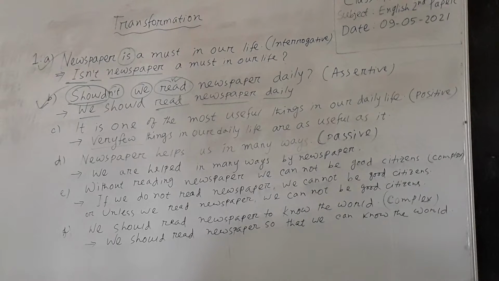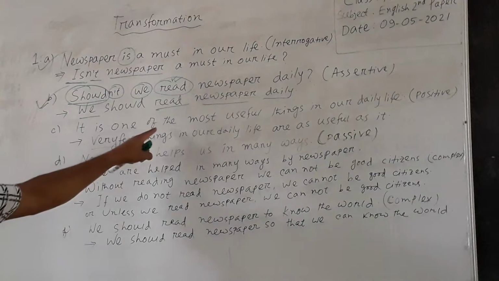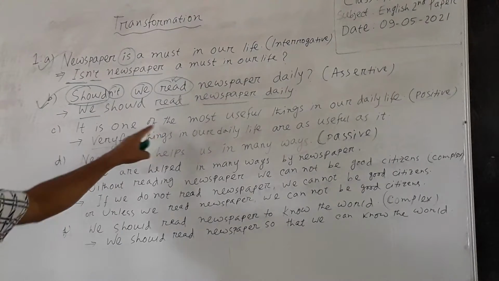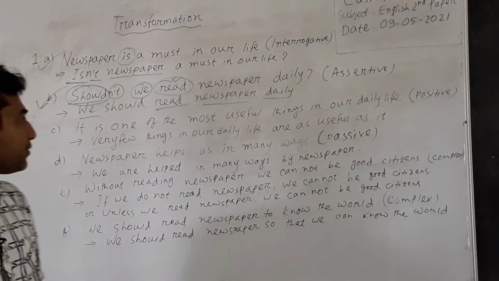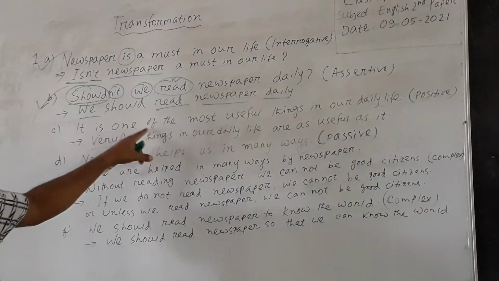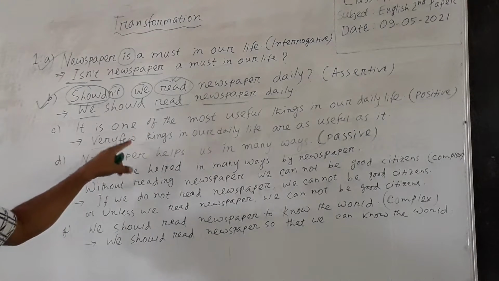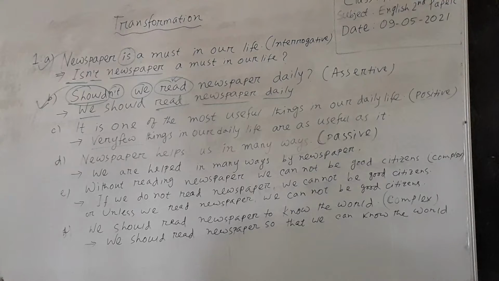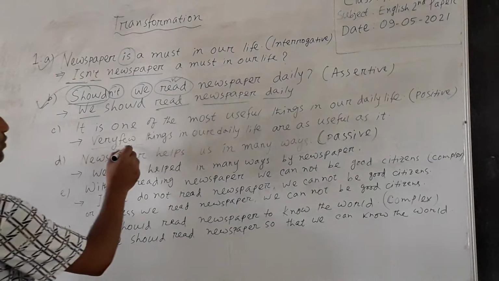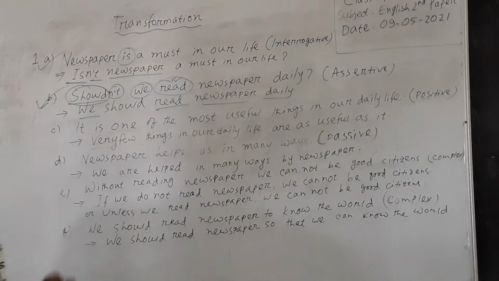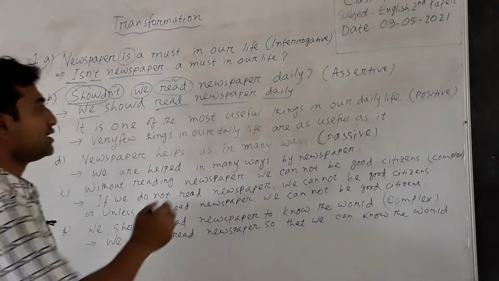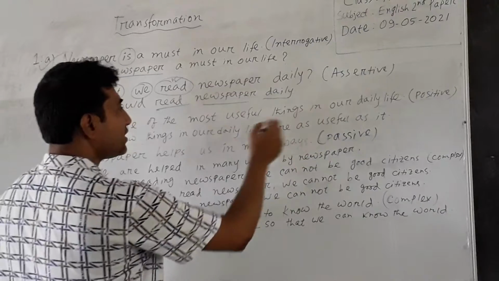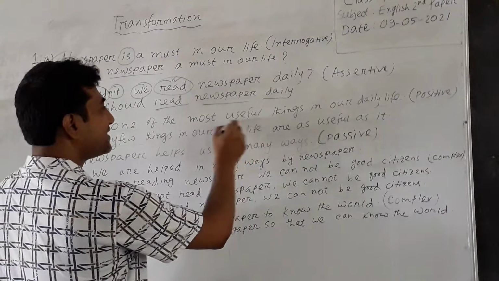When we transform a sentence having one of the plus superlative degree, we have to write very few at the beginning of the positive degree, and that's why I have written very few, and then we have to write the words written after the adjective.